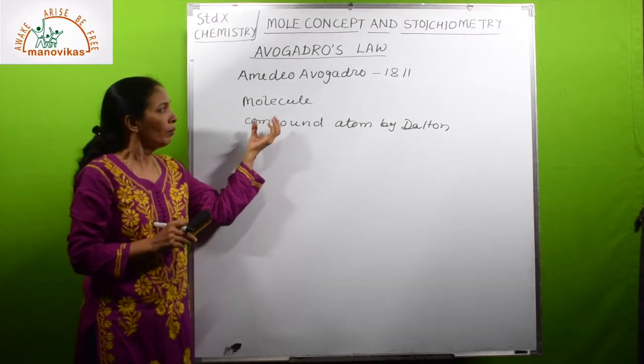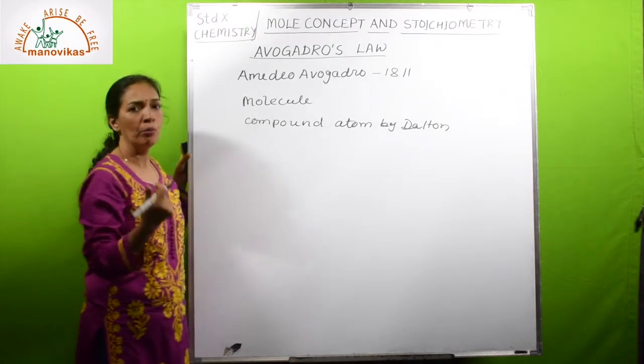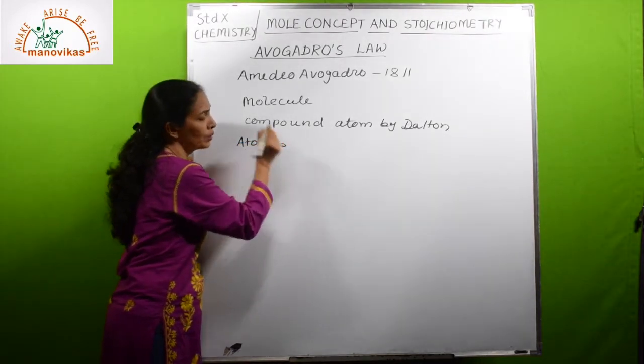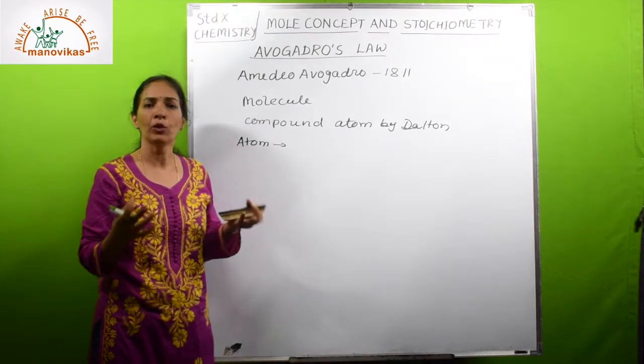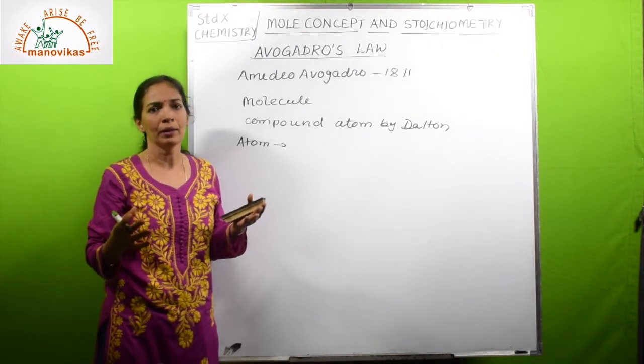So he made a clear distinction between atom and molecule. According to him, an atom is the smallest particle of an element which may or may not exist independently but always take part in chemical reaction.